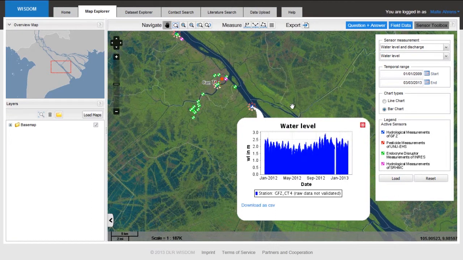It takes some time because it's an online calculation, and now you can see the water level in meters for the period from January 2012 to just yesterday. You can see here the fluctuations that result from a tidal influence. And you can also see a very large fluctuation that represents the dry season.